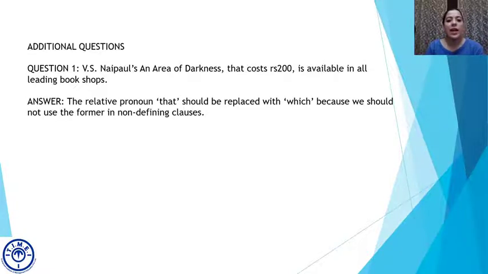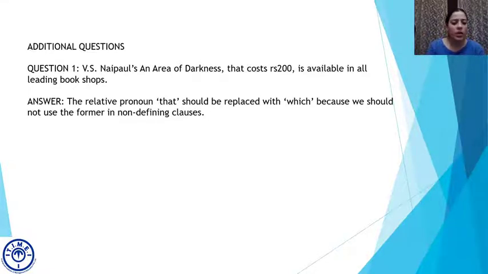So the relative pronoun that should be replaced with which because we do not use the former. Former means I'm referring to that, when there are two entities in a sentence and I'm using former and latter later on in the sentence or in the paragraph. Former will refer to the first entity, and latter will refer to the second entity, right? Because we should not use that in non-defining clauses.